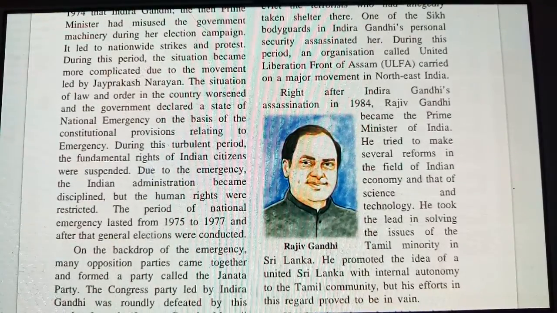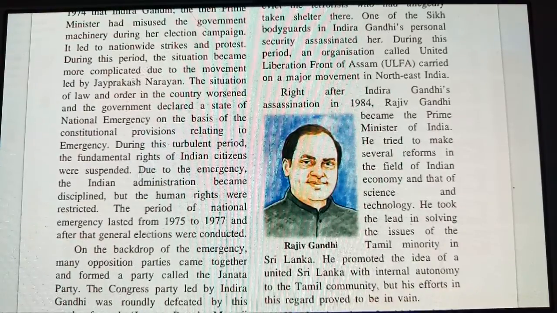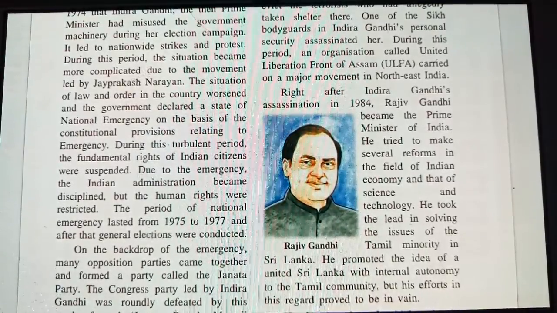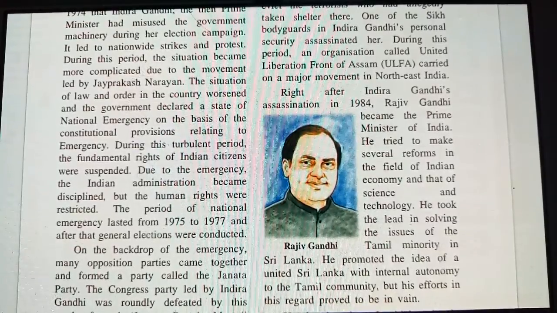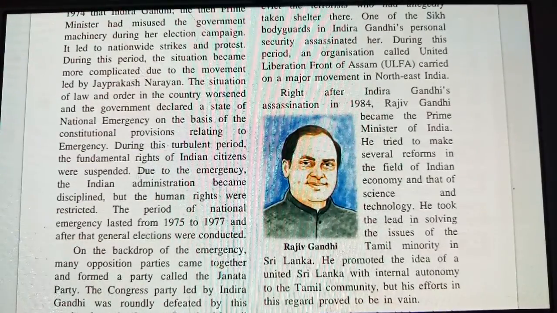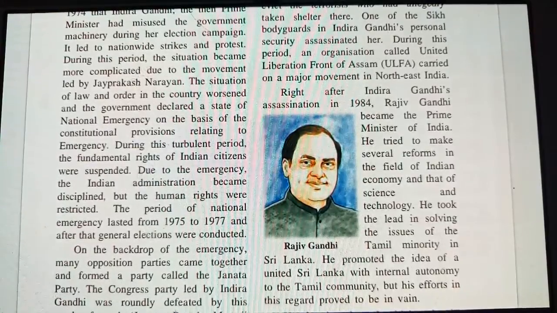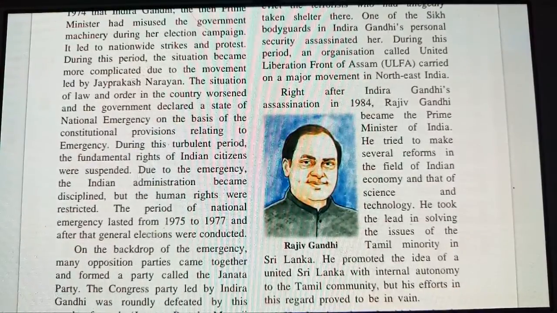During this turbulent period, the fundamental rights of Indian citizens were suspended. So because of this emergency declared, the fundamental rights of the citizens were suspended. They were not getting any rights from the government. Due to the emergency, the Indian administration became undisciplined. Discipline means the administration was not in proper discipline. They were not giving any rights to the people.